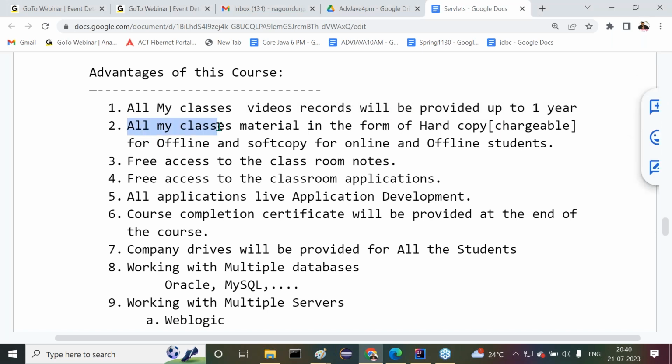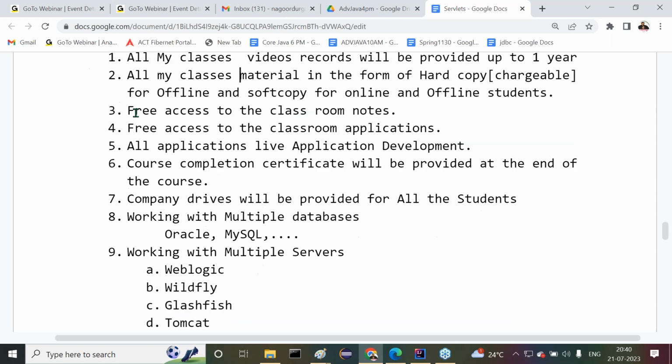Next, all my class material is available in hard copy or soft copy, both. Hard copy is available at our office, where we can purchase it. Soft copy will be provided for everybody, like classroom notes and PDF material. There is free access to the classroom notes, guys. I already gave the link at the starting point of the class. If you take that link, you can automatically access my classroom notes.